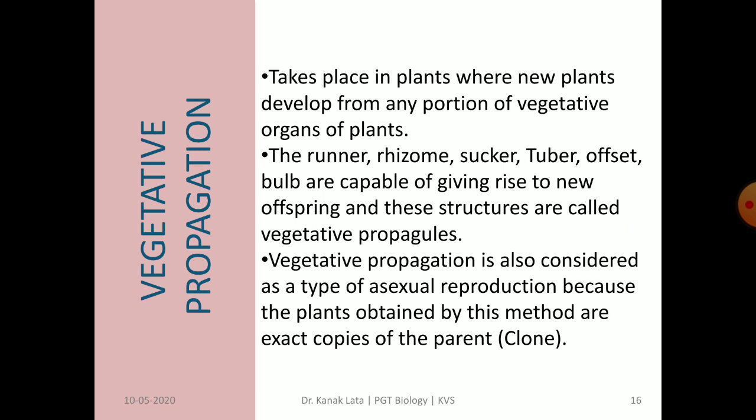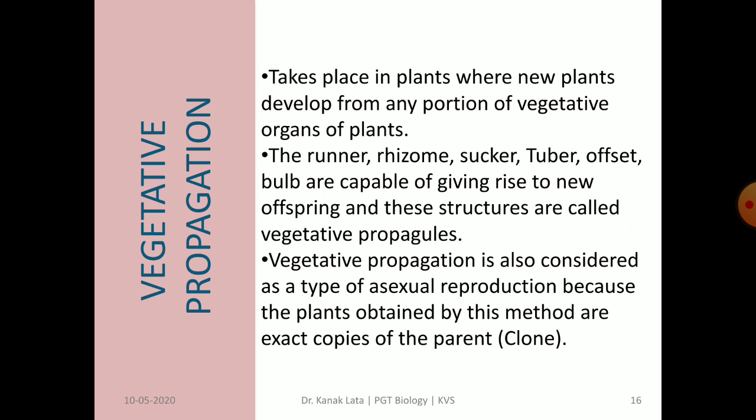Now our next topic is vegetative propagation. Vegetative propagation takes place only in plants by vegetative parts of the plants. Here, new plants are obtained from any vegetative parts. What are the vegetative parts? Root, leaf, stem, branch of the plants.